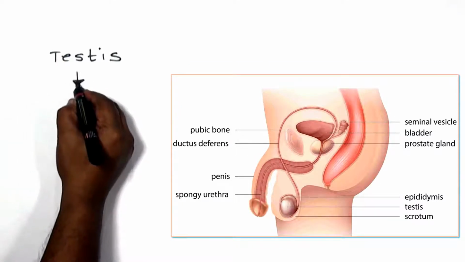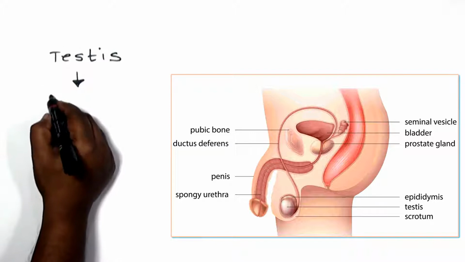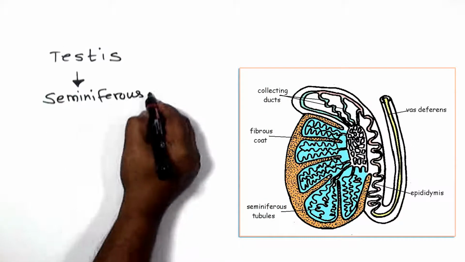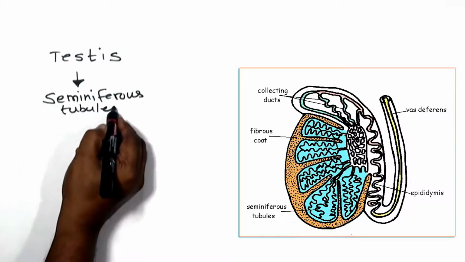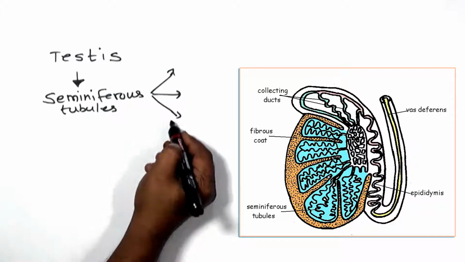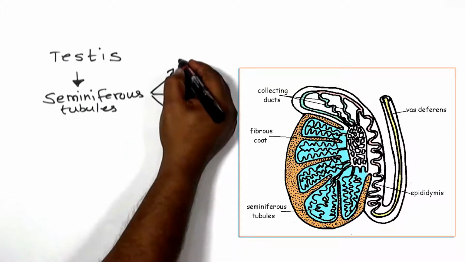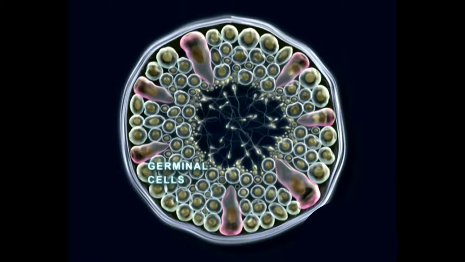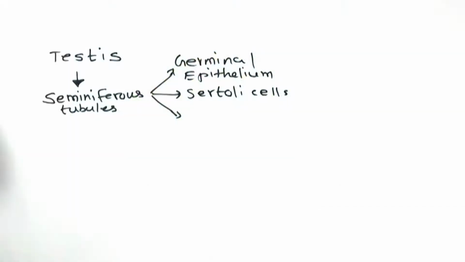If you go into the depth of the testis, you can find seminiferous tubules. The seminiferous tubules have different types of cells. Practically speaking, 3 types of cells: germinal epithelium, Sertoli cells, and then the third important cells called Leydig cells. These three cells are important for the production of sperm in your human reproductive system.